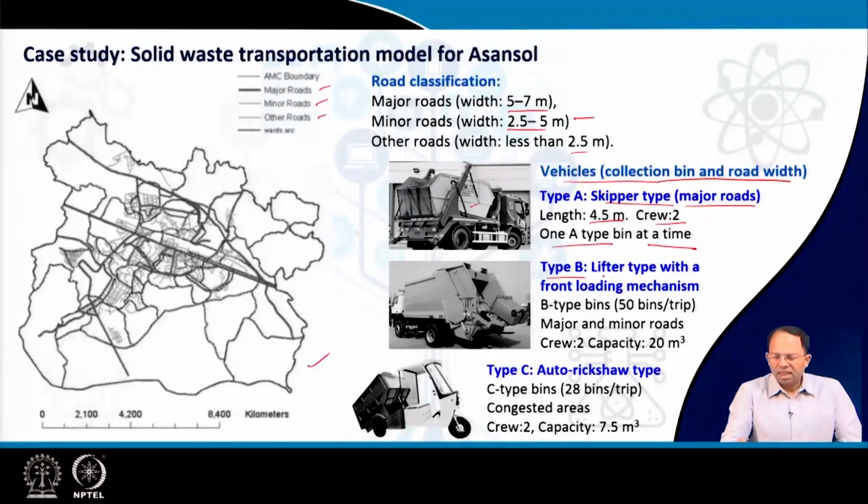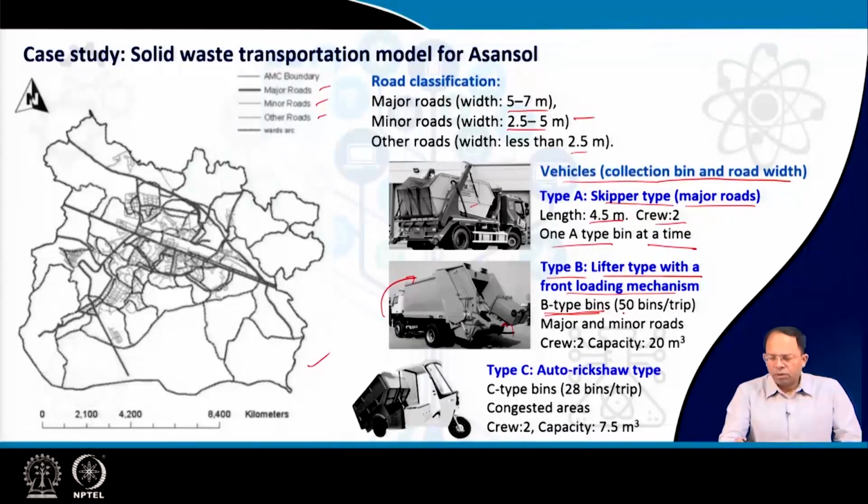Type B vehicle is a lifter type vehicle with a front loading mechanism. Over here you can see a back loading mechanism, but this vehicle has front loading, which is what they are proposing. It is a more or less similar kind of vehicle where you lift the garbage bin and unload the garbage inside the vehicle, and it may be a compactor vehicle that further compacts the garbage. This type of vehicle collects garbage from B-type bins, and for example it will go from society to society, or from one gated complex to another, and keep on collecting the garbage.